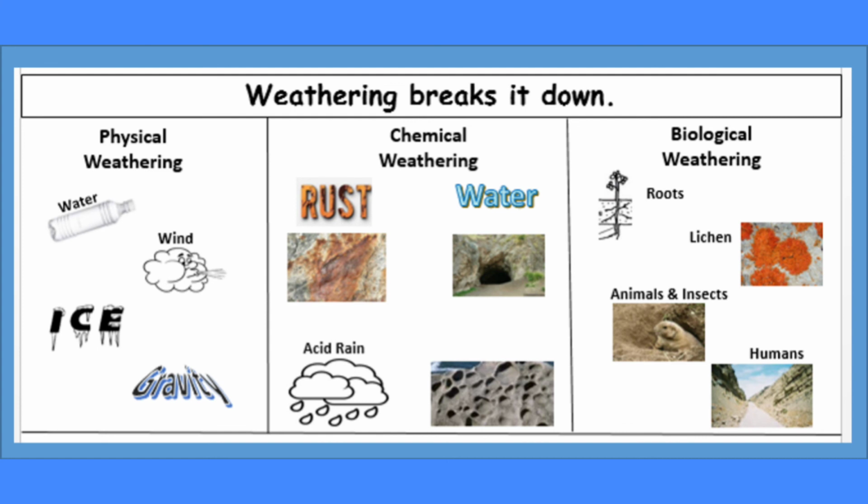Exfoliation. Continuous expansion and contraction may lead to the weakening, loosening, and subsequent removal of the thin outer layer of rock mass as this layer absorbs and loses heat the most. Subsequently, several outer layers of rocks may be removed constantly, like peeling an onion, reducing the size of the rock. This process is known as exfoliation.